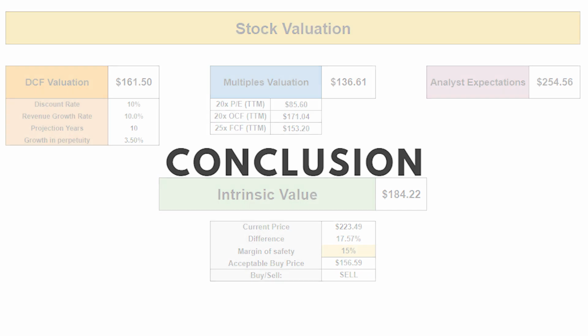To wrap up my analysis, I'd rate ADI as a hold, and if it reaches more than 270 this year, I would rate it as a sell. Personally, I consider investing in it only if its price drops to sub 190 levels, and not because it's a bad business. It's actually a great business with great fundamentals. It's just that I believe the valuation is a bit too high at the moment.